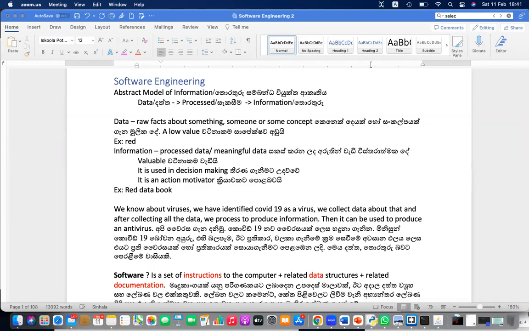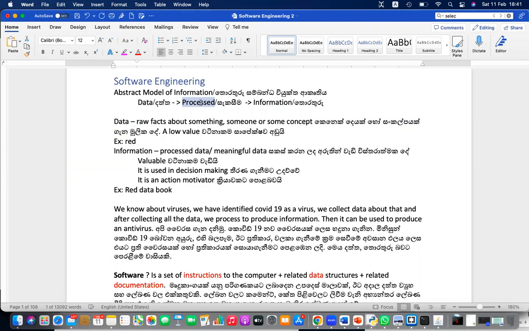So the first thing we are going to learn is software engineering. Before learning software engineering, I would like to highlight the first lesson, where we learned the abstract model of information, where the basic data or raw facts are converted to information through processing. The processing is a mathematical or logical thing that happens in the middle. That is the intermediate step.